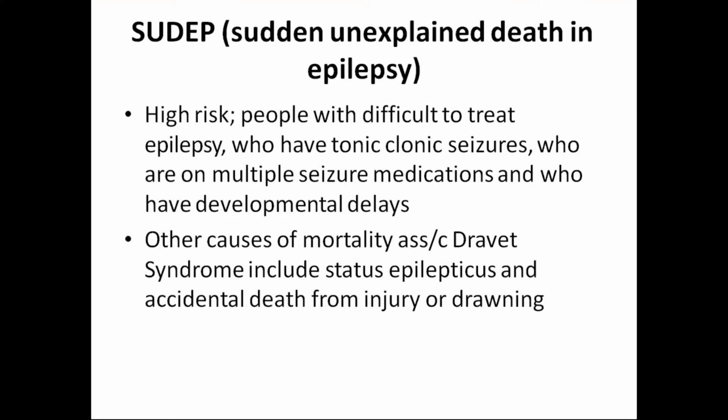So sudden unexplained death in epilepsy is also common in some sorts of seizures, whenever the seizure is prolonged also. High risk: people with difficult to treat epilepsy who have tonic-clonic seizures, who are on multiple seizure medications, and who have developmental delays. Okay. Other causes of mortality associated with Dravet syndrome include status epilepticus and accidental death from injury or drowning.